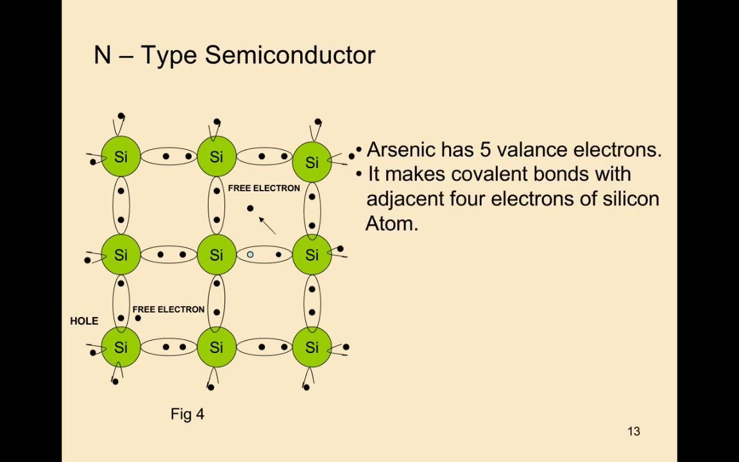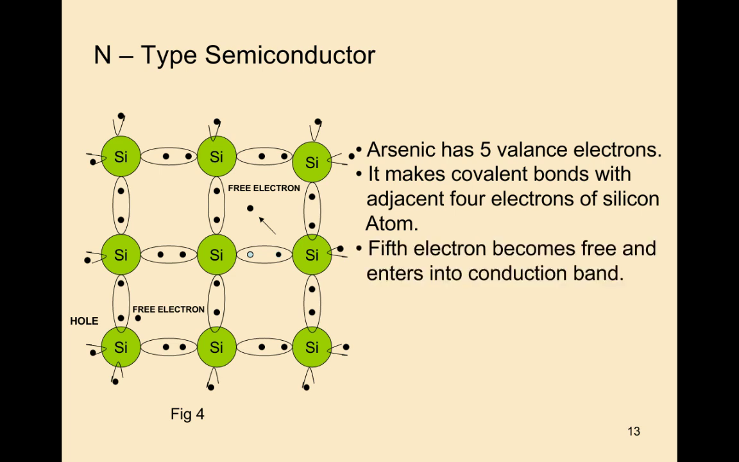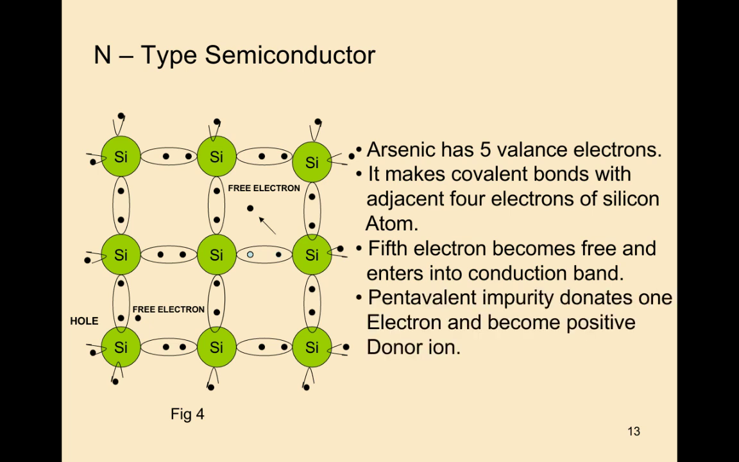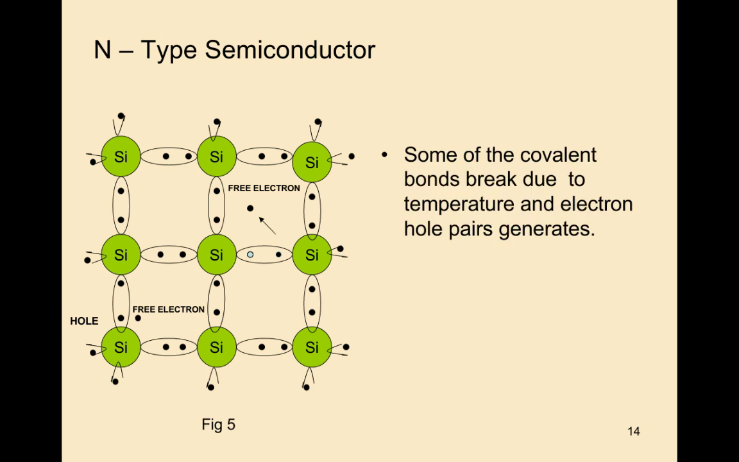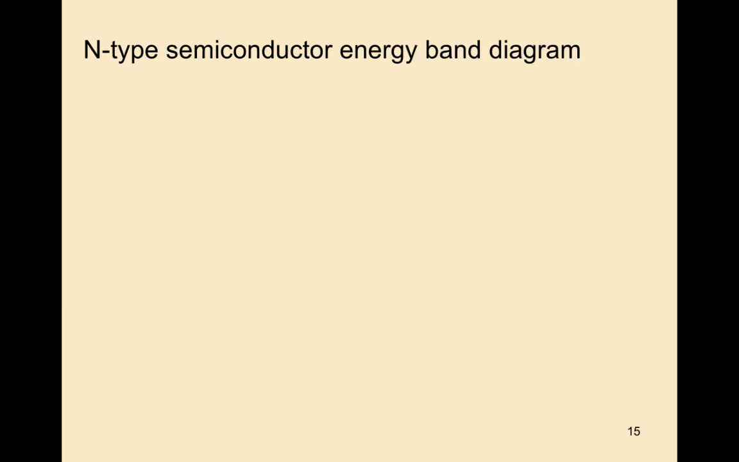Four of these electrons make covalent bonds with adjacent atoms. The 5th electron becomes free and enters into the conduction band. So this pentavalent impurity donates 1 electron and becomes a positive donor ion. Some of the covalent bonds break due to thermal energy and electron-hole pairs are generated. Here electrons are the majority and holes are the minority carriers.